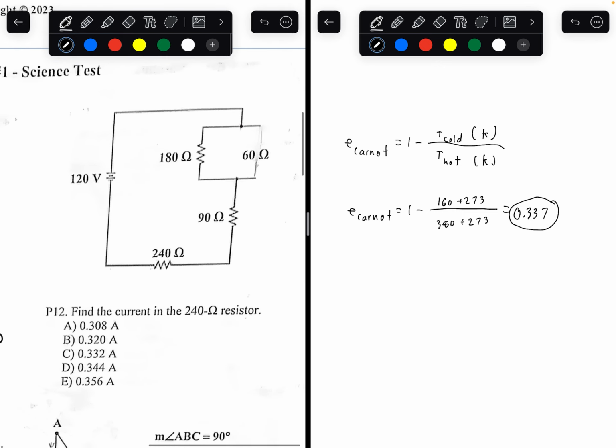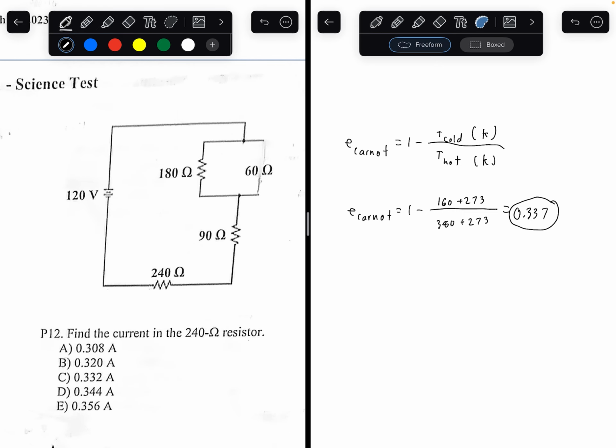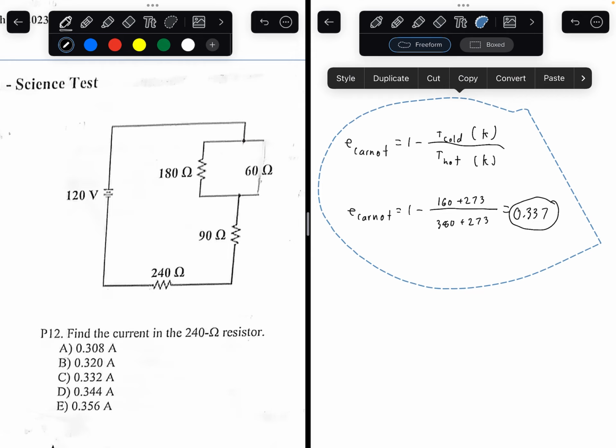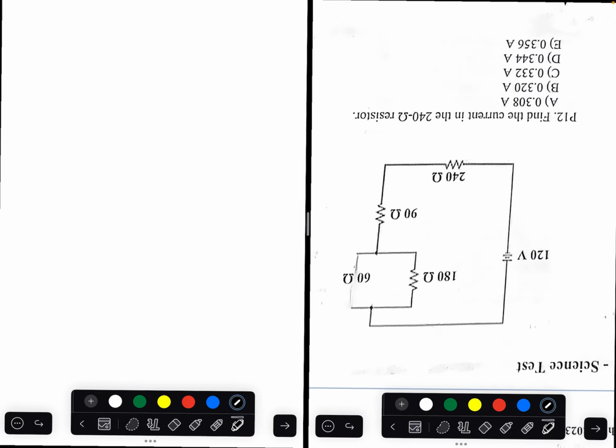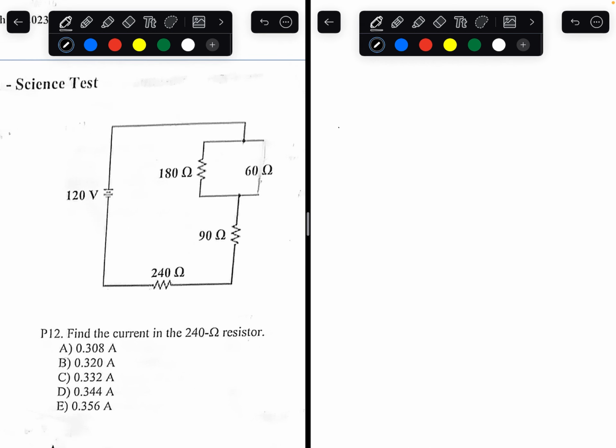Find the current in the 240 ohm resistor. Let's remove the work here. Now, to do this, you need basic knowledge of series and parallel resistor circuits, so I'll quickly run them down for you.